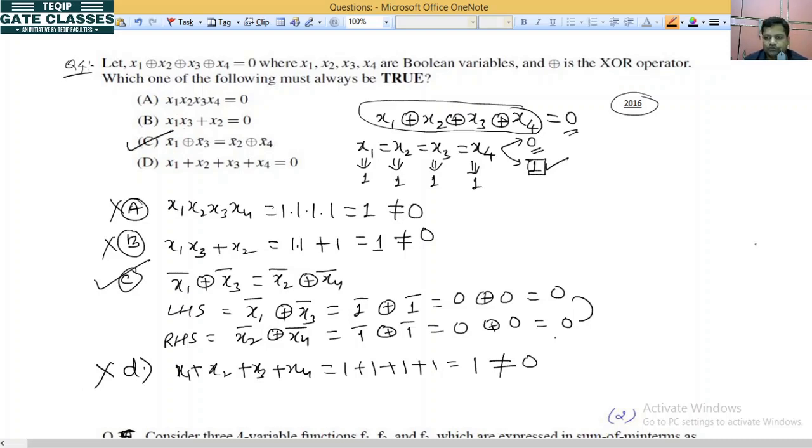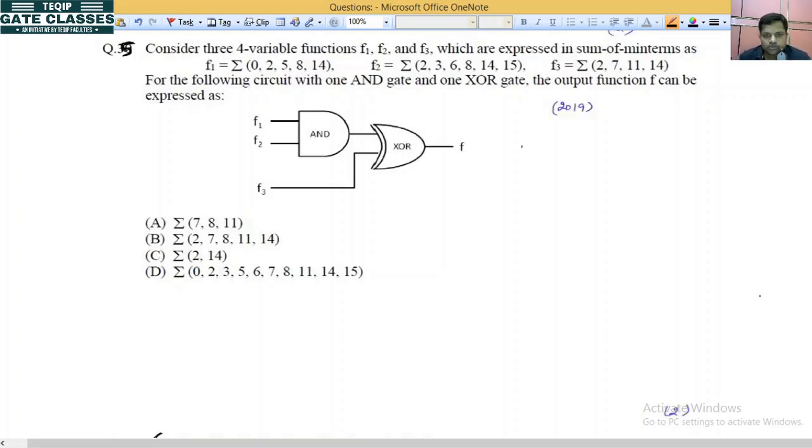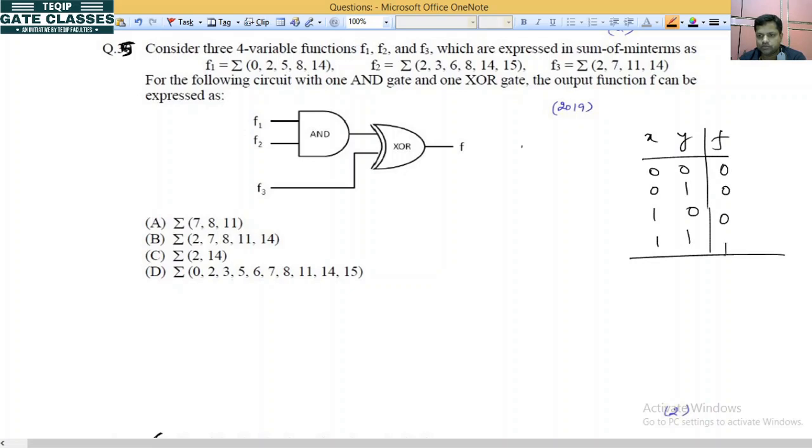C option. Okay. In this question we have F1 F2 and F3 given, and this is AND gate and this one is XOR gate. If you talk about truth table of AND gate, so it will be X Y F, it will be 0 0 0, 1 1 0 1 1, for AND gate it will be 1. And if you want truth table of XOR gate then you can write it as 0 0 0, 1 1 0 1 1, it will be 0 1 1 0.